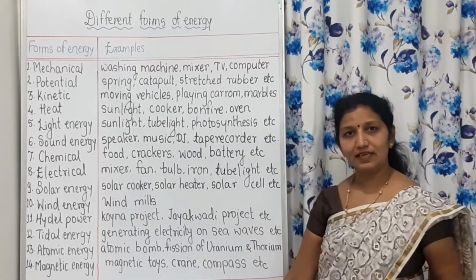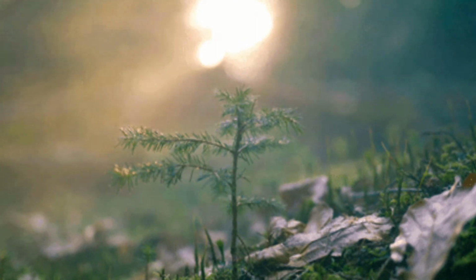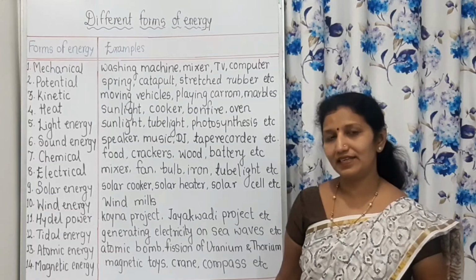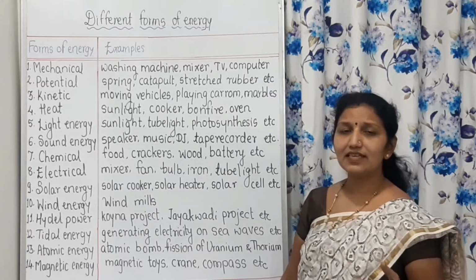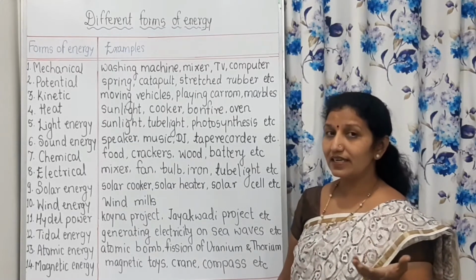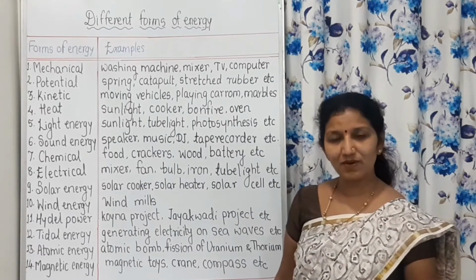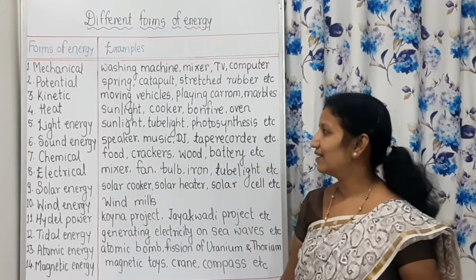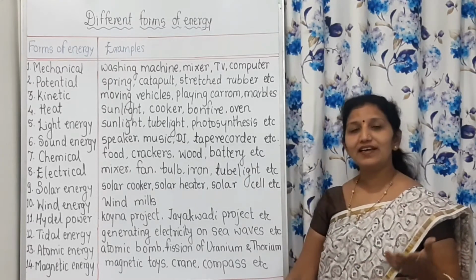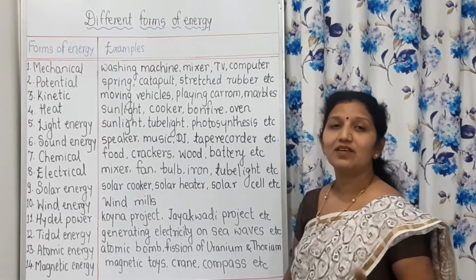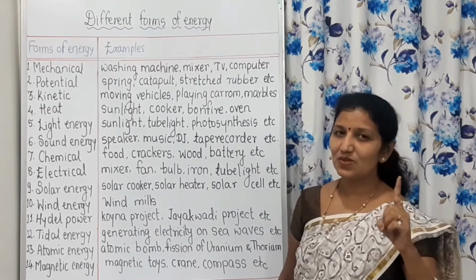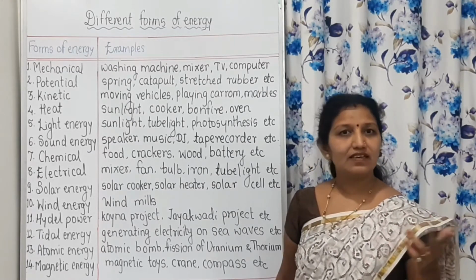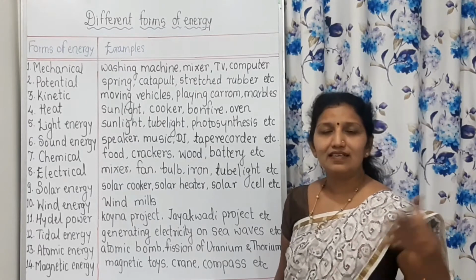Then light energy. Sunlight, tube light, photosynthesis. There are so many examples of light energy. Now, as we get heat from the sun, we also get light from the sun. From sunlight, we get a tremendous amount of light energy. The whole universe gets light energy at the same time from the source of energy, and that is the sun. Then tube light, whenever we switch on the tube, at that time we get light energy.